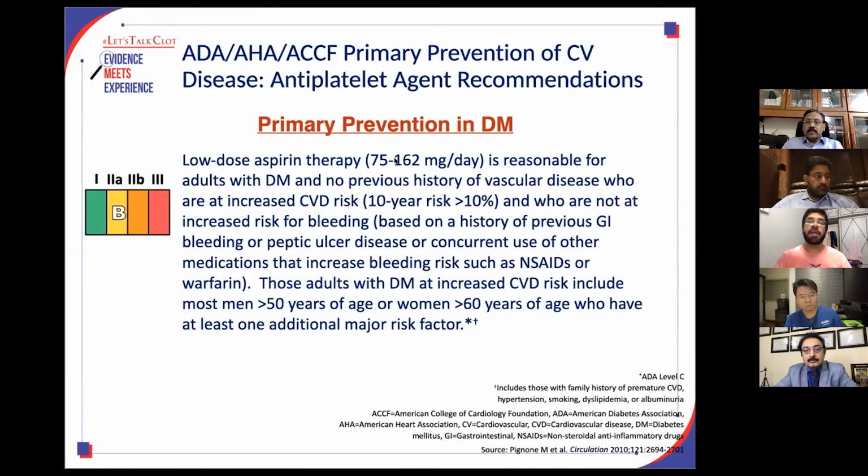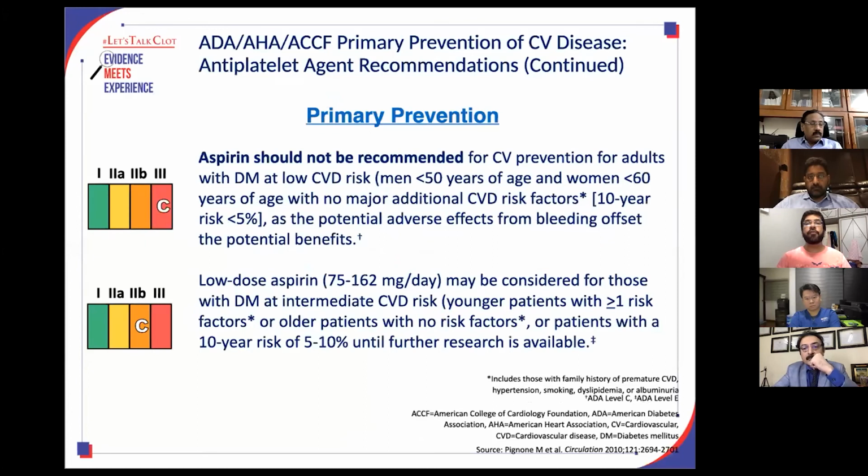As far as diabetes is concerned, there is a lot of controversy, a lot of debate whether all patients with diabetes should be on aspirin, but the final answer is probably no. Aspirin is recommended for the diabetic with no previous history of cardiovascular disease. That means we are talking about primary prevention, but they should have a next 10-year risk of development of cardiovascular disease of more than 10%, and there should be no increased risk of bleeding. And the level of evidence is 2b2.